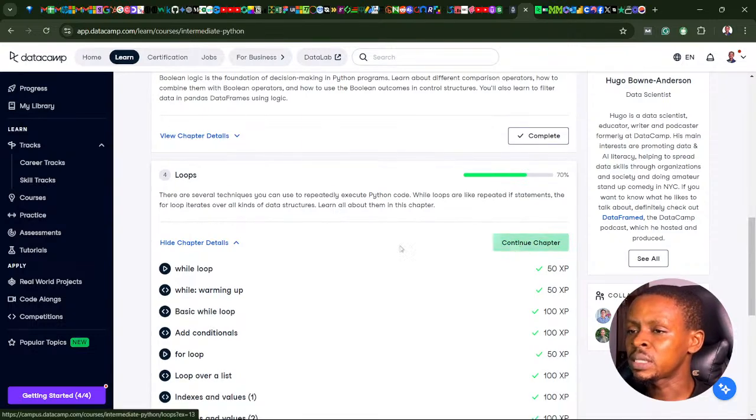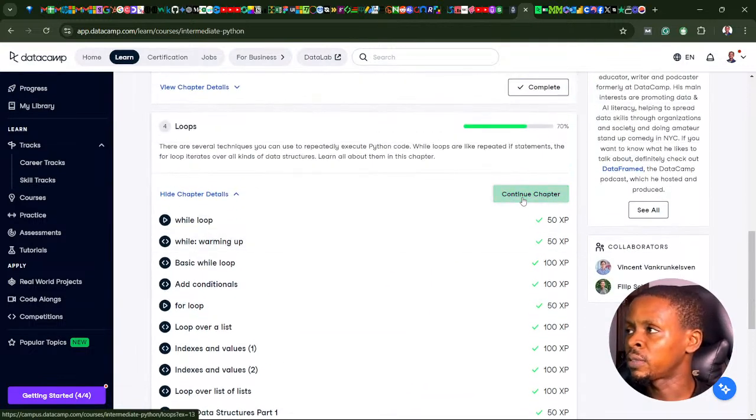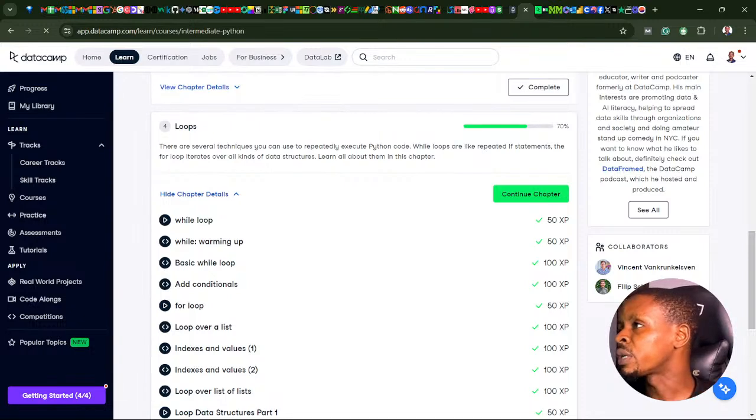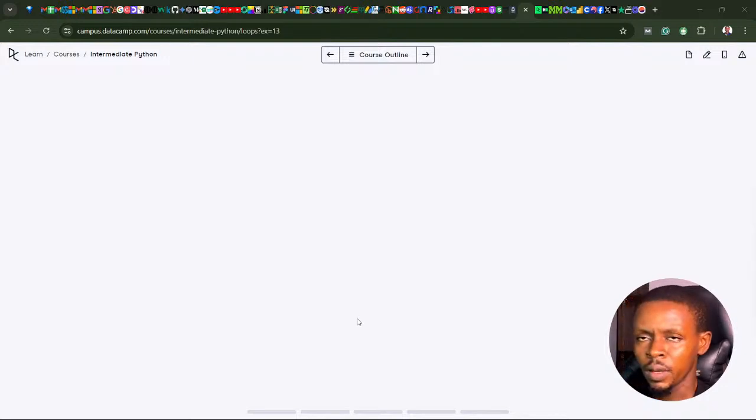So let's continue the chapter and see how we can actually loop over a data structure, which is a standard data frame, like CSV files, I guess. So let's continue the chapter. I'll just launch... All right.